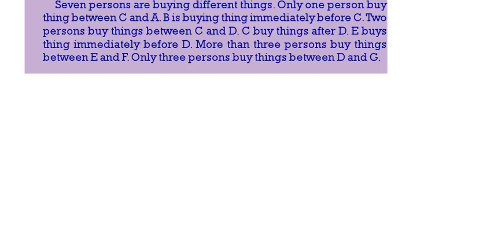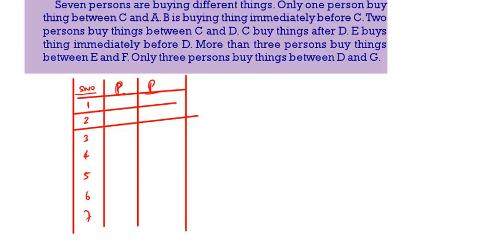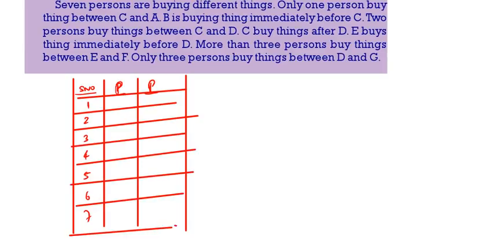Now all of you draw one 3 column table. Serial number, then person, again person. So 3 column table we are drawing. Divide this one into 7. Write down the numbers from 1 to 7 since there are 7 people. 1, 2, 3, 4, 5, 6, 7. So we are doing in 2 possibilities. So we will check this.